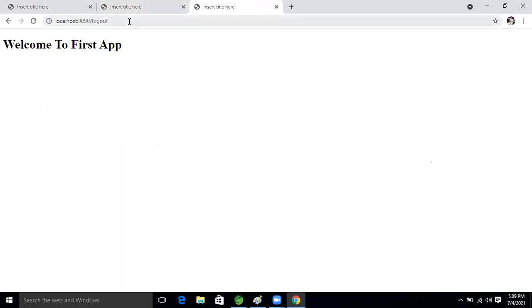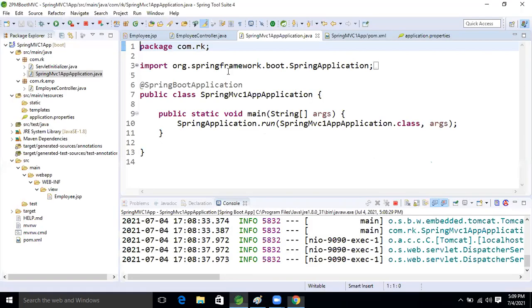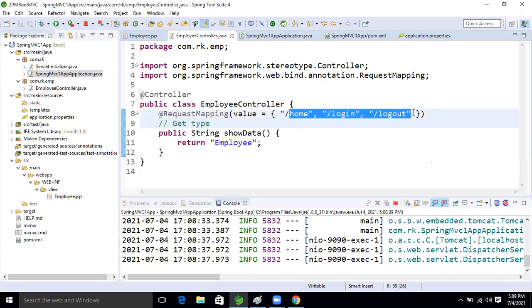Come on, observe the URL. Yes, getting. Logout, Ravi, you are getting. And what is that? Come here, see this: logout, login. And here in this tab, what is that? Home, logout. Whatever, multiple URLs can be used. Yes, we can take multiple URIs. So now it's working.